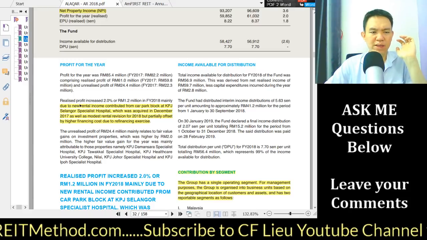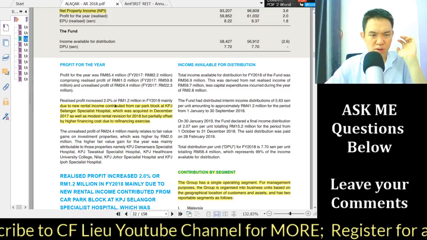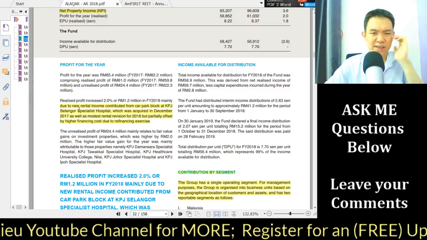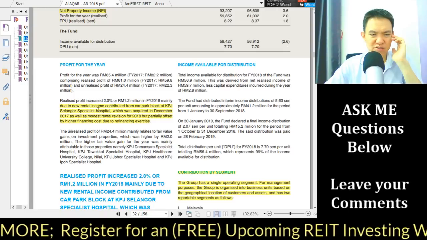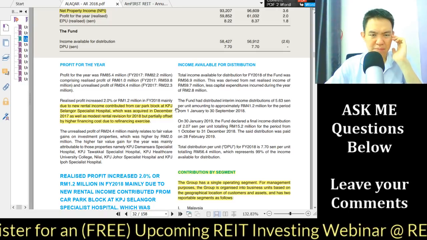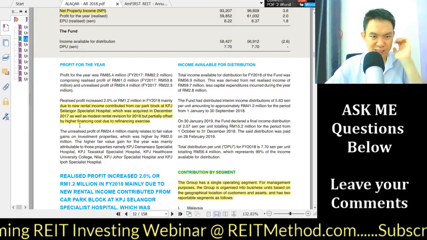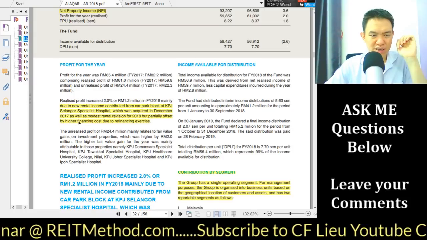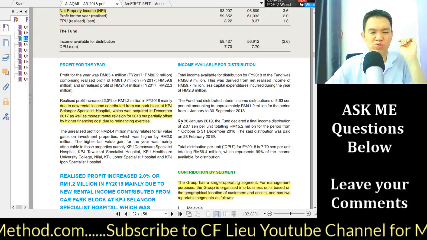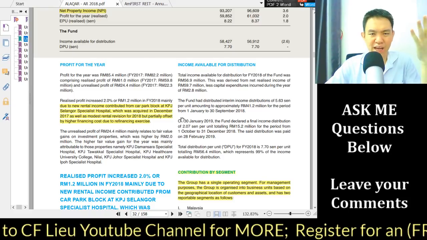So let's move on. Realized profit increased 2.0%. Why is there a slight increase in profit or rental? Because there's new rental income contributed from the car park block at KPJ Selangor Specialist Hospital, which was acquired in December 2017, and a modest rental revision for 2018, but partially offset by higher financing costs due to the refinancing exercise. So you know that when they refinance, there's an additional cost.